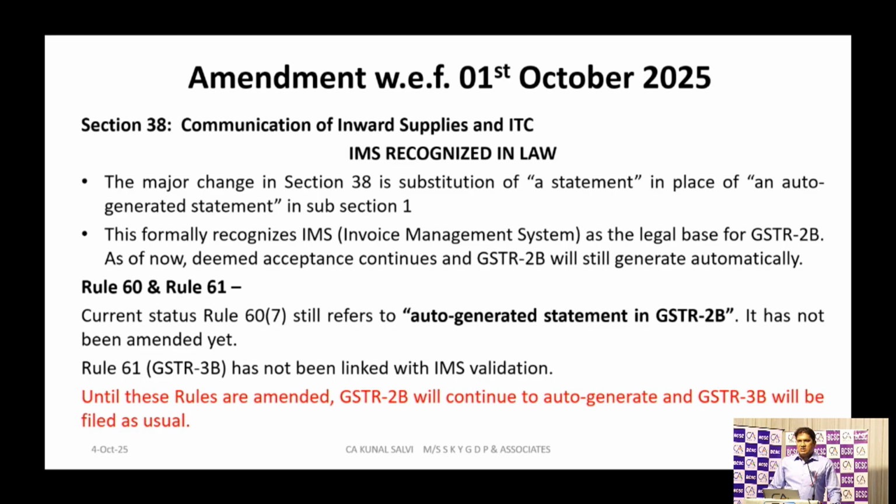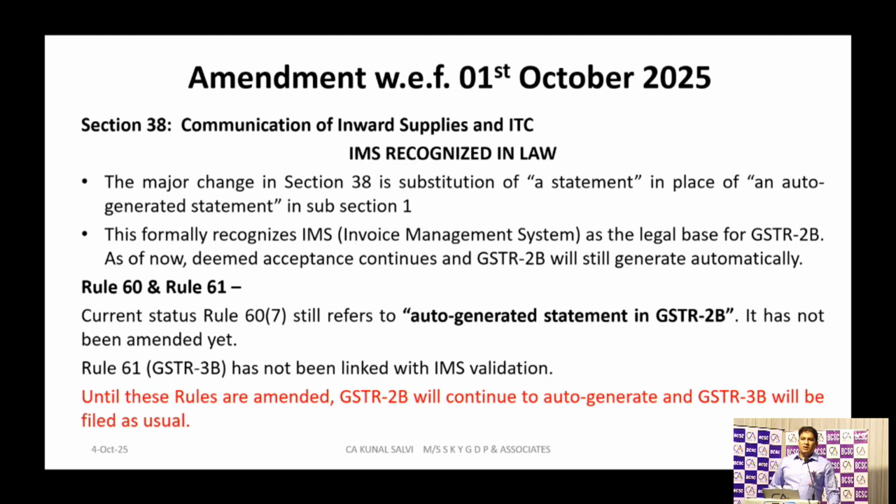With these changes in section 38, the major change is what? They have substituted the words 'an auto-generated statement' with the words 'a statement', meaning that your purchase transactions will not get auto-populated in your GST 3B. One has to go to the IMS dashboard and accept, reject, or keep pending those records. From there, GST 2B will be created, that ITC will flow to GST 2B, and from GST 2B it will flow to GST 3B.